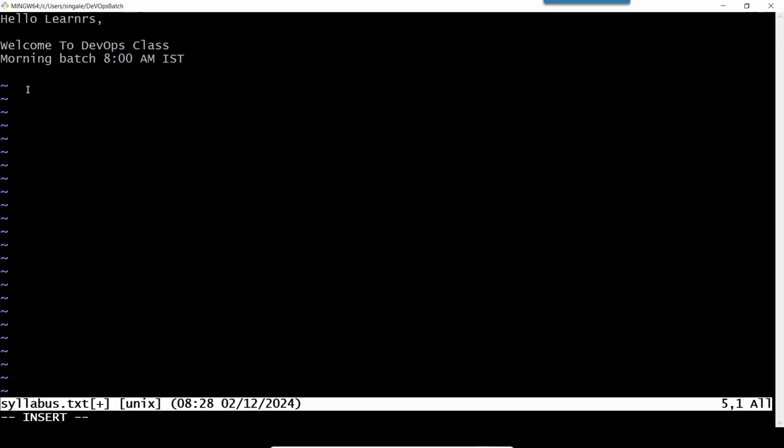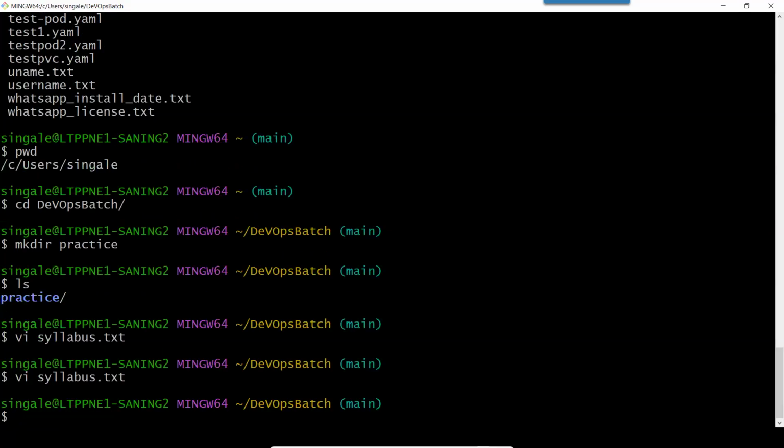Now, if I don't want to make any changes, I can simply press... Okay, now you can see if I press a colon, it is typing there, but I want to get out of this insert mode. How can I do that? I need to press the Escape key, and now I can press Shift colon, and you can see at the bottom of the screen, 2 colons are there. I don't want to save any changes, so I will simply type Q. Q will quit the file, and it is saying no write since last change. If it is not allowing me to quit, I need to type Q exclamation mark, which means forcefully quit. So Q exclamation mark will get me out of this editor.